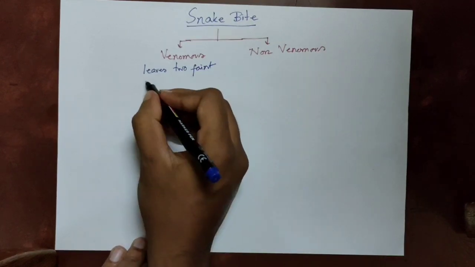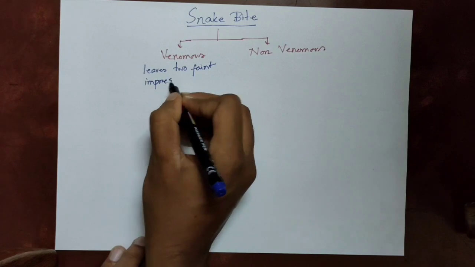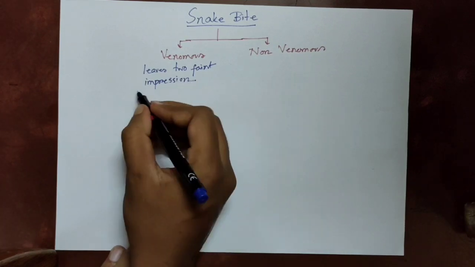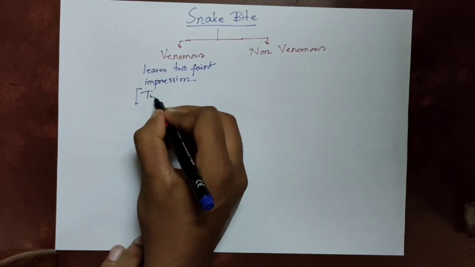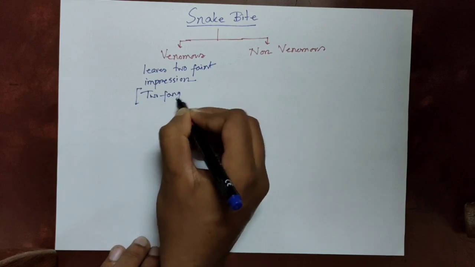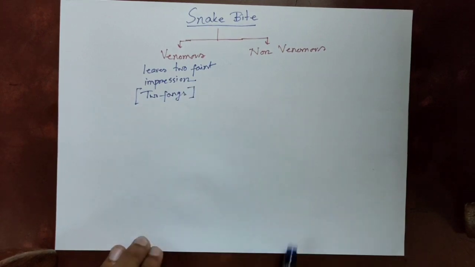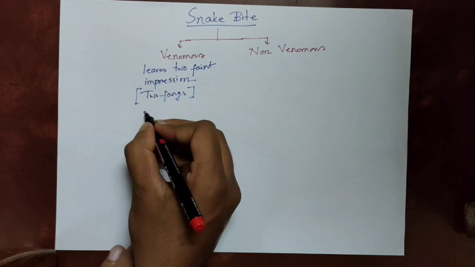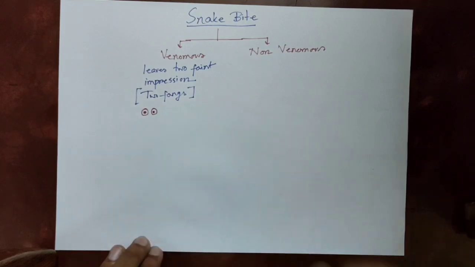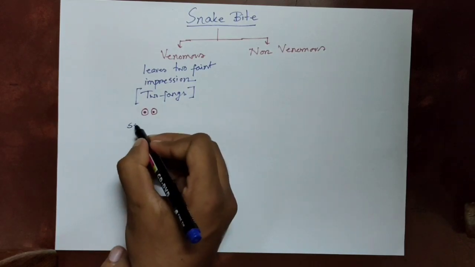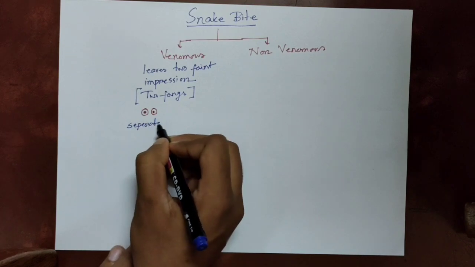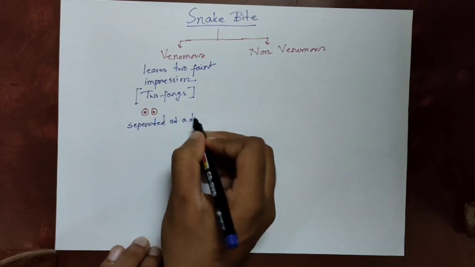A venomous snake bite leaves two impressions of the fangs. When a snake bites, it normally leaves two faint impressions, separated by a distance of 8 mm to 4 cm. So there are two marks.